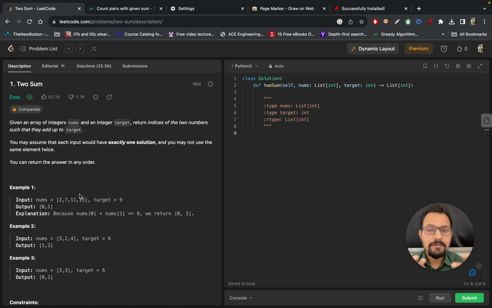Also, if the question was just to return elements, then definitely you won't need the index, so you could do it with a set, because a set doesn't need key-value pairs. But here the index is also needed, so I'm using HashMap because I want to keep track of indices also. I will explain to my interviewer that I will use HashMap to find the index in order 1, and that's why the overall time complexity will be order n. So this looks like an optimized approach.